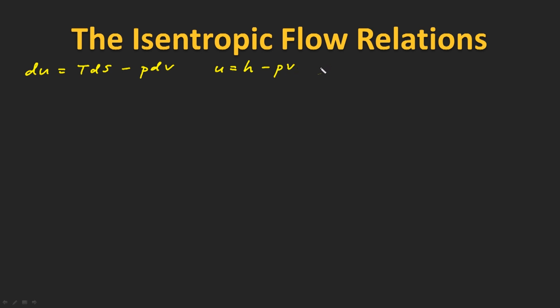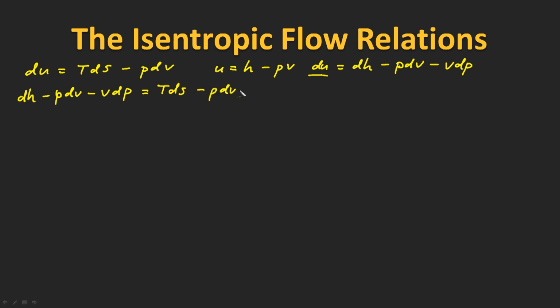Taking the derivative of this expression, du is equal to dh minus Pdv minus vdP. So we've used the chain rule on the last term. If we make this substitution for du, we have dh minus Pdv minus vdP is equal to Tds minus Pdv.